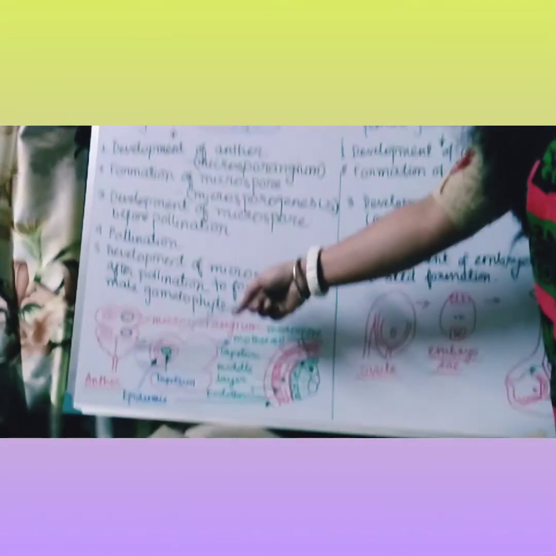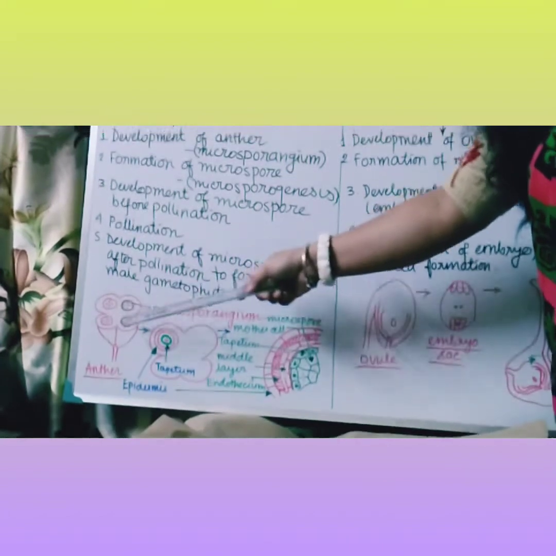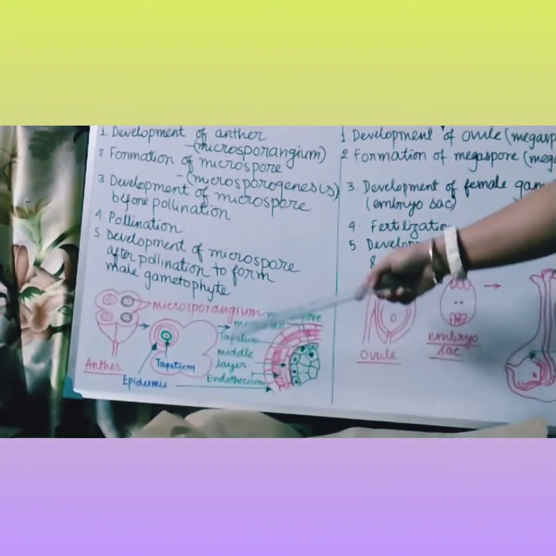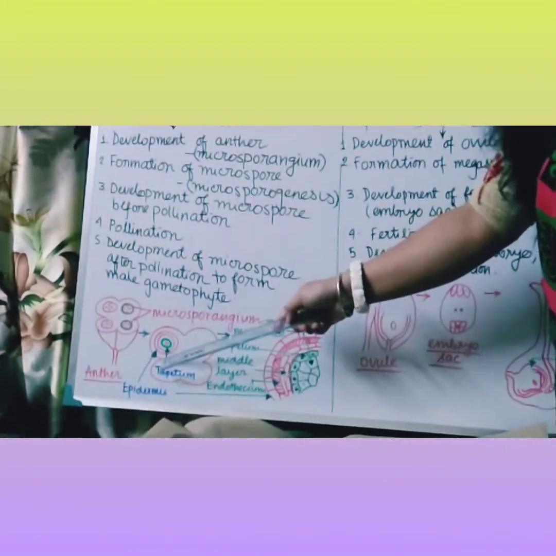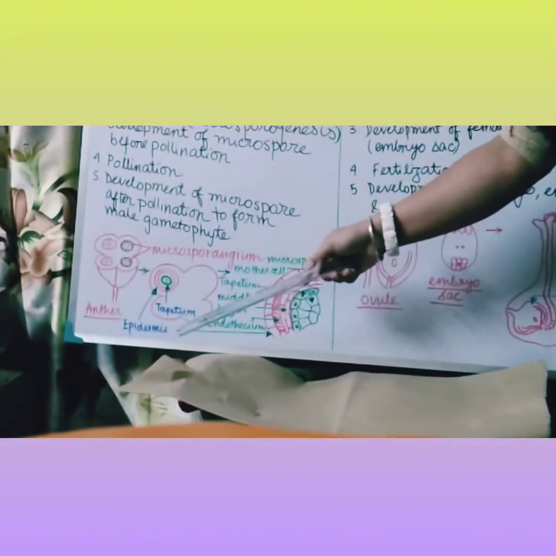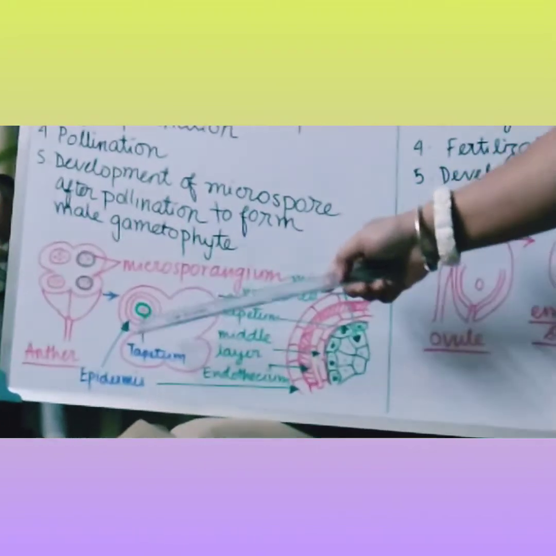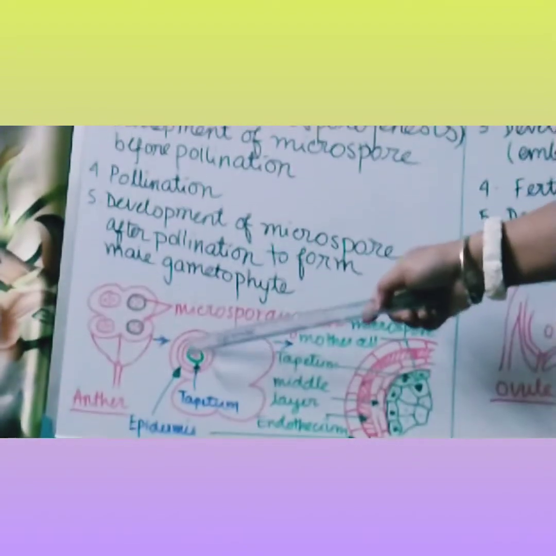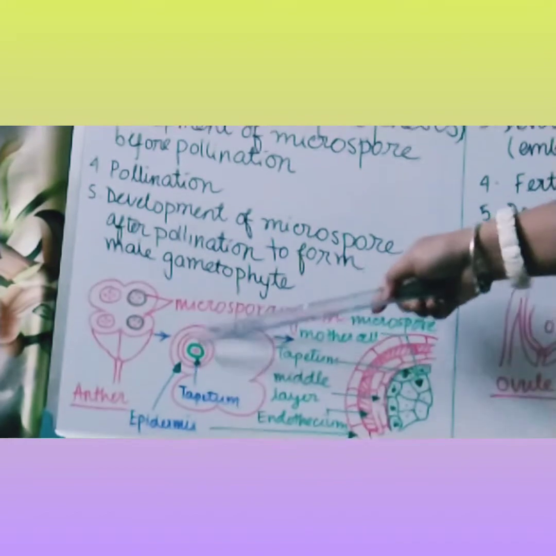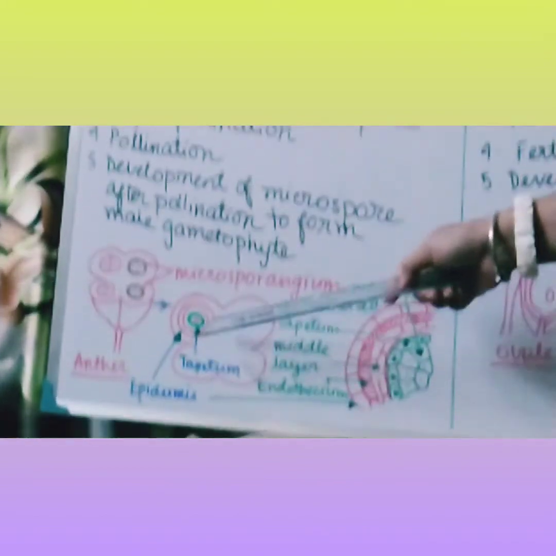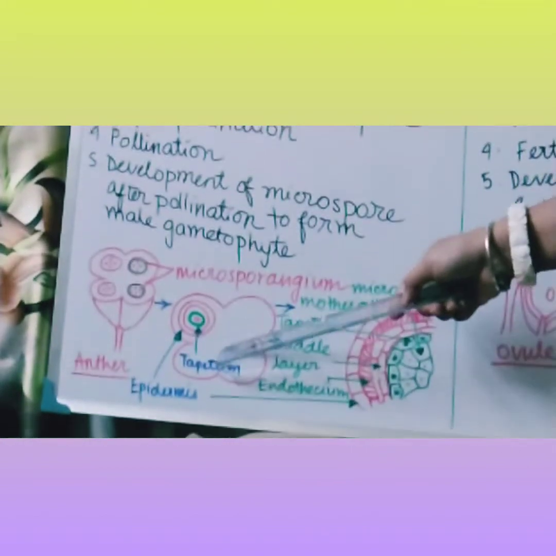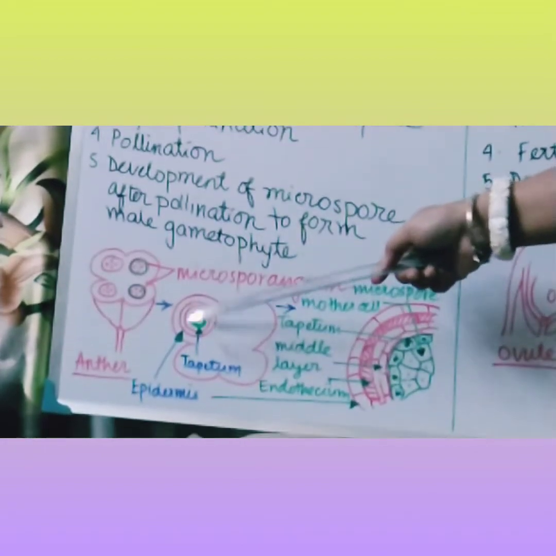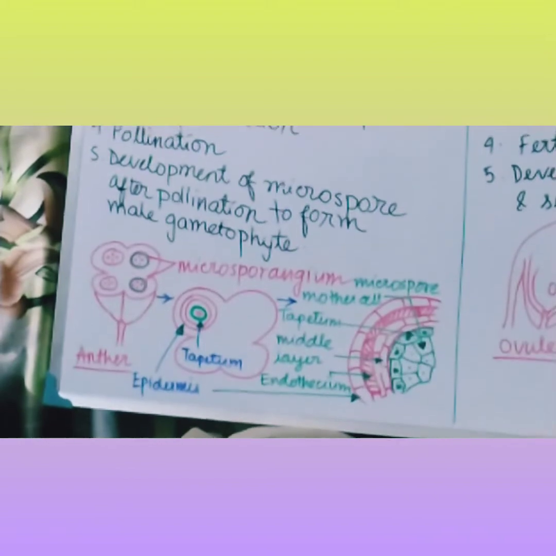So now look at this diagram. This is anther, meaning microsporangium. There are many layers. The outer wall is known as epidermis. Inside the epidermis there is the endothecium layer. One line I have drawn. Inside that are 3 to 5 layers of middle layer, and the green colored layer is the tapetum, the nourishment layer which gives nourishment to the pollen mother cell.